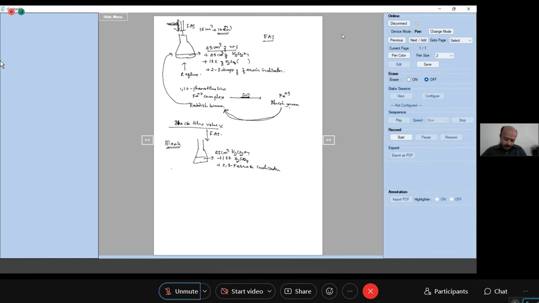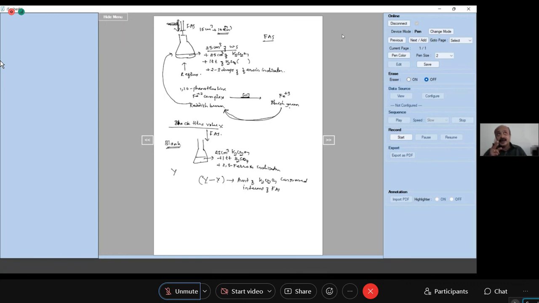Note the reading; that is your blank titer value, Y. So this blank titer value minus back titer value, X minus Y, corresponds to the amount of K2Cr2O7 consumed in terms of FAS. Just remember that. By knowing this value, you have to estimate the COD value.